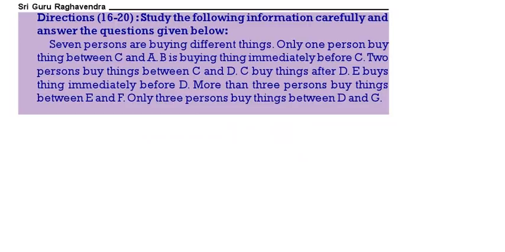Study the following information carefully, then answer the questions. 7 persons are buying different things. Only one person is there between C and A. Then B is buying immediately before C. 2 persons are there between C and D. C buys after D. E buys before D. More than 3 are there between E and F. Only 3 persons buy things between D and F.